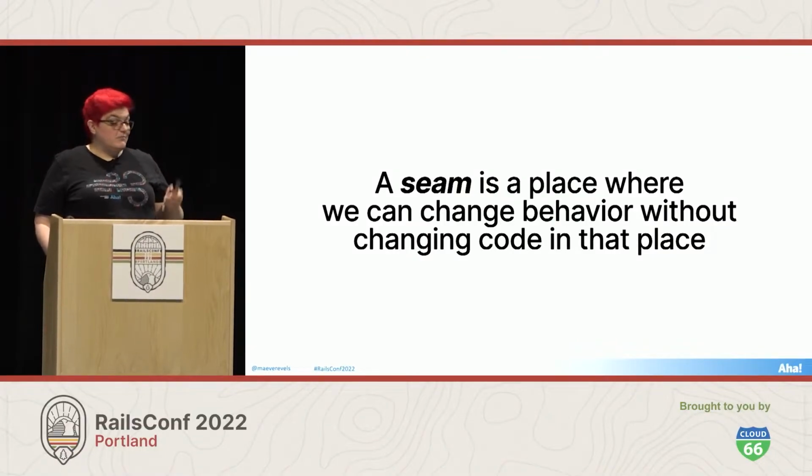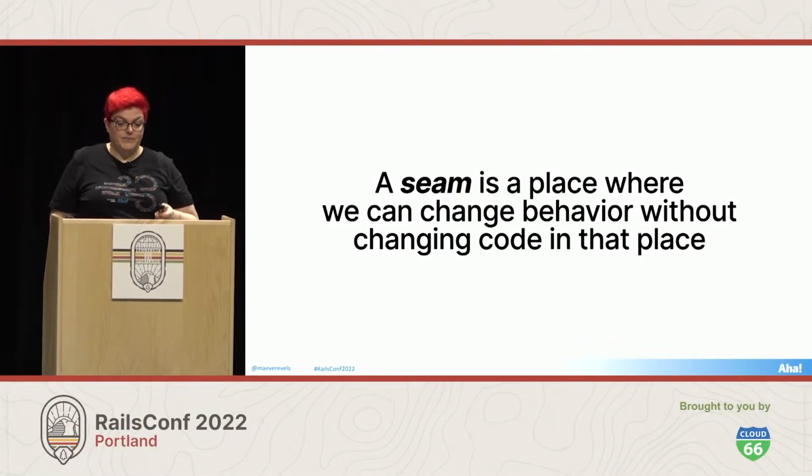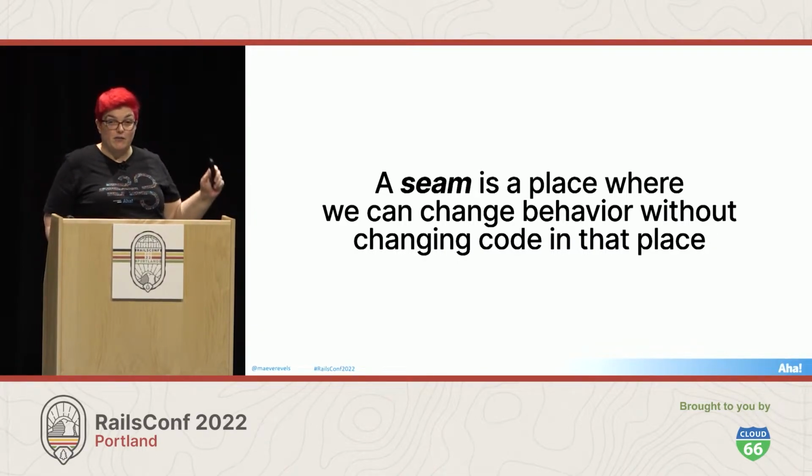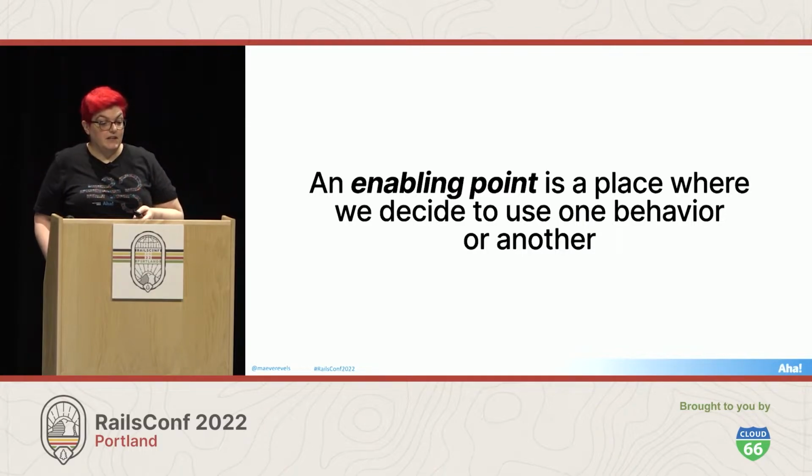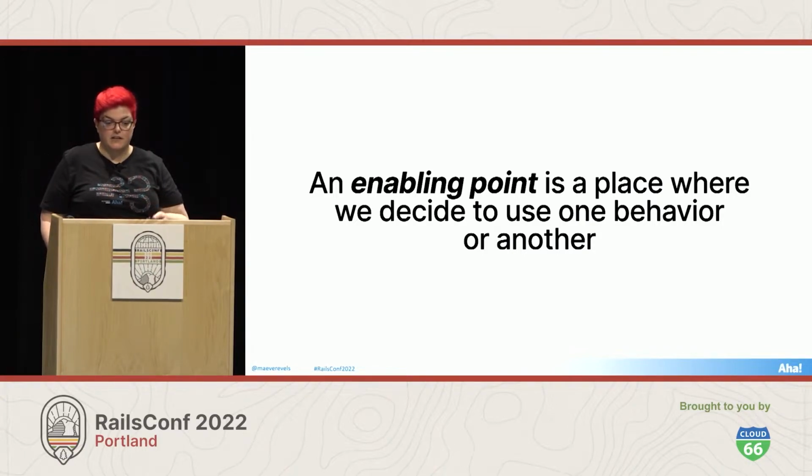A seam is a place where we can change behavior without changing code in that place. So this is going to be a logical boundary, and this is where we're going to write all of our assertions. Once we find that seam, we need to find the enabling points. An enabling point is a place where we decide to use one behavior or another. And this is going to inform how we set up our test harness. So let's walk through a few examples.